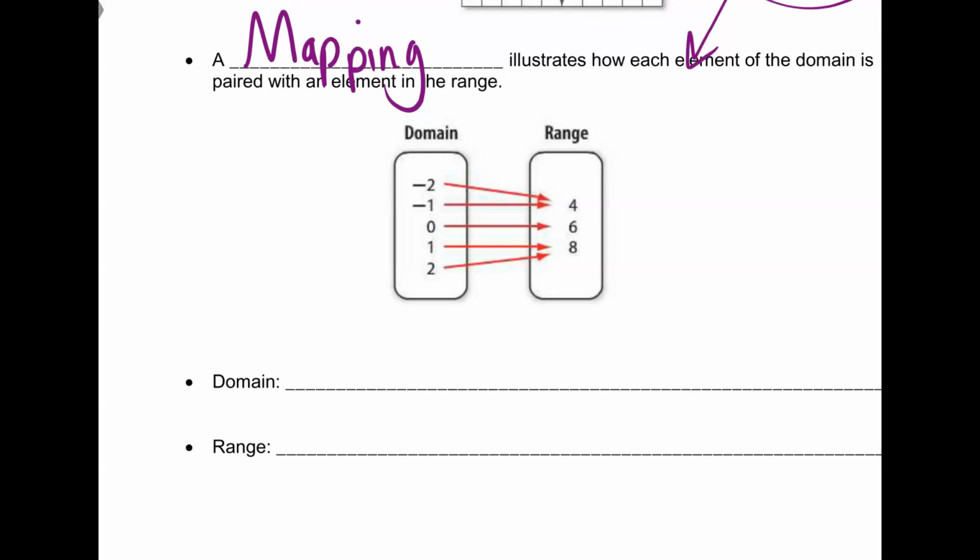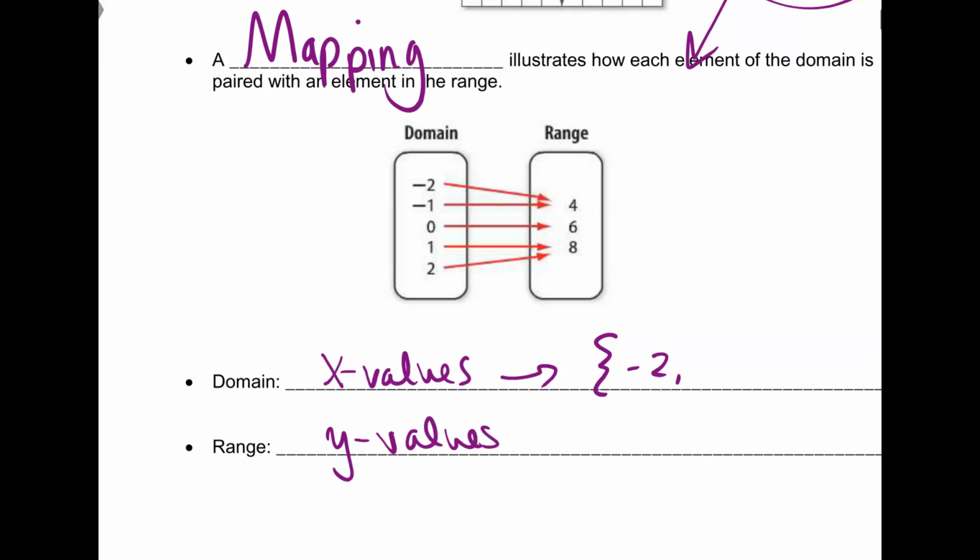Okay, so wait, what's domain again? The x values. Awesome. And range is the y values. Perfect. Okay, so let's talk about the x values of my domain. The domain are all the x values I have. So of course, I'm just going to write them down: -2, -1, 0, 1, and 2.